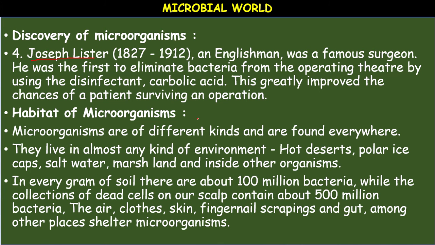In every gram of soil, there are about 100 million bacteria, while the collection of dead cells on our scalp contains about 500 million bacteria. The air, clothes, skin, fingernail scrapings, and gut, meaning intestine, among other places, are where these microorganisms take shelter.